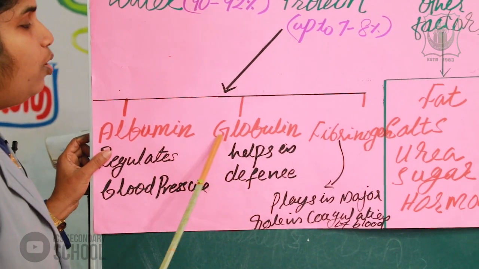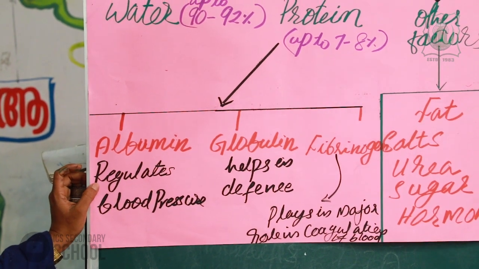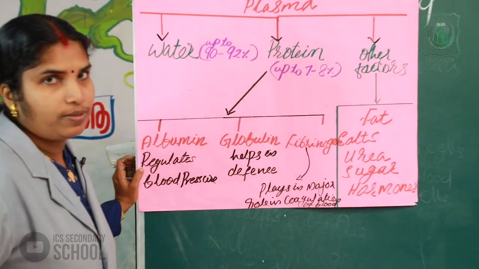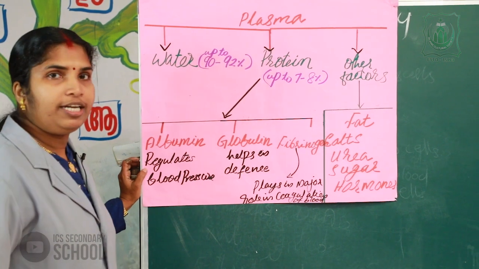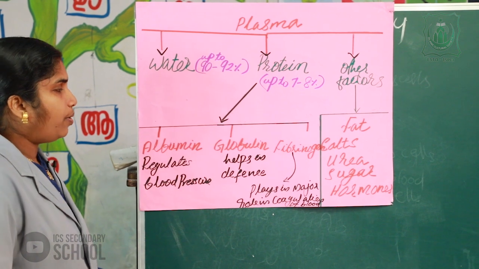Next one, globulin. Globulin is another plasma protein that helps in the defense mechanism of our body.